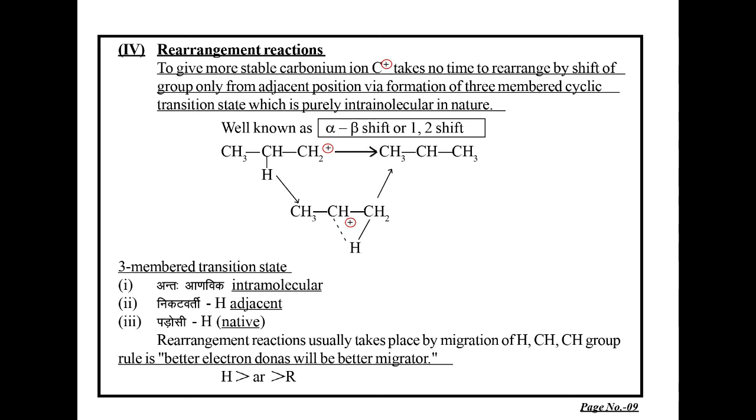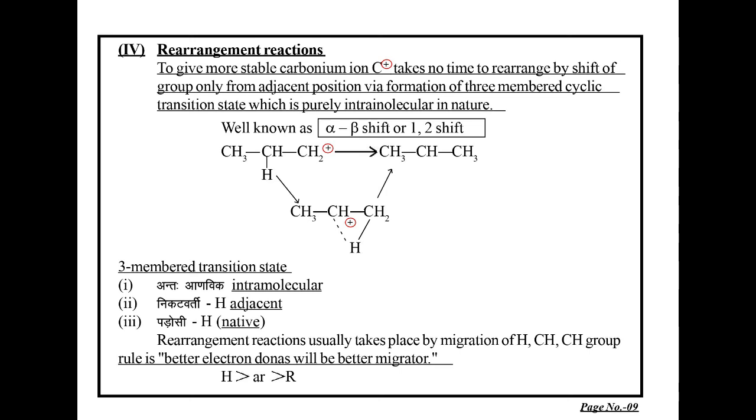Fourth and another class of reaction is the rearrangement reaction. We are going to page number 9, the rearrangement reaction. To give a more stable carbonium ion, C positive takes no time to rearrange by shift of a group or atom only from the adjacent position via formation of a three-membered cyclic transition state, which is purely intramolecular in nature. This is well known as alpha-beta shift or 1,2 shift.